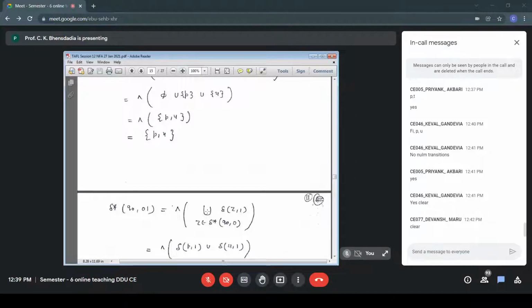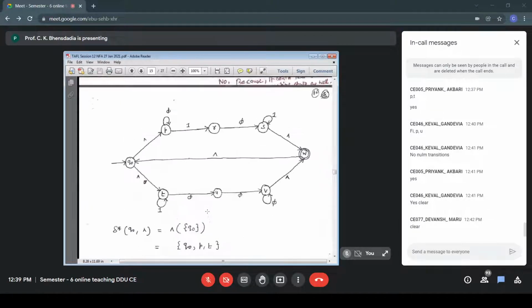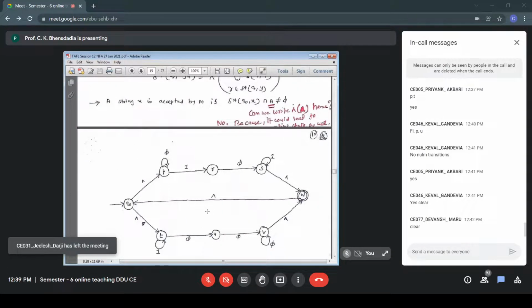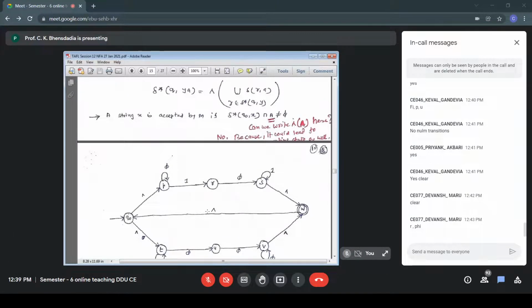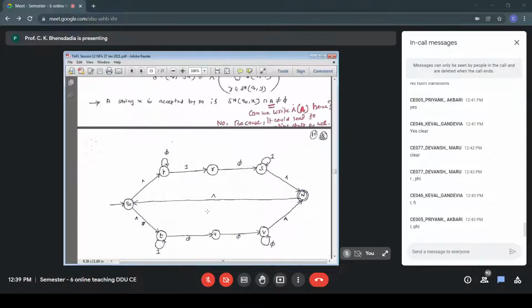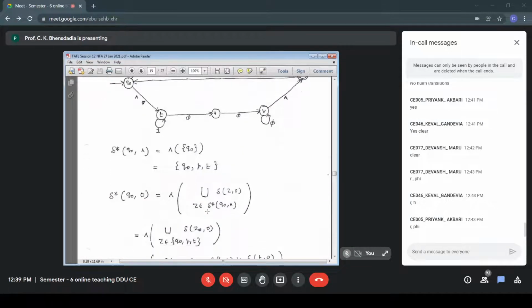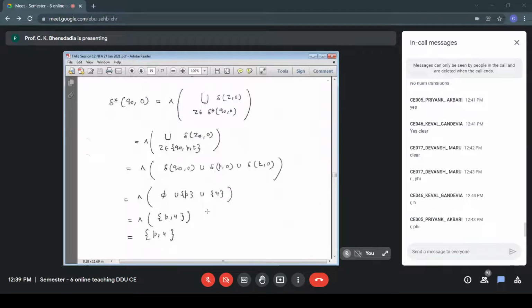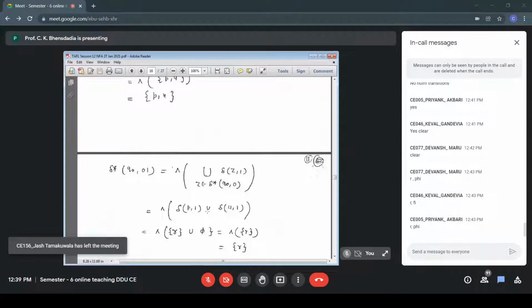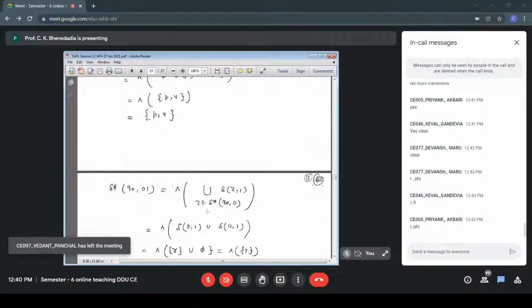So again, delta P1, delta U1. P1 answer is R. U1, that is phi. R and phi. In the union, answer is R. Union of R and phi, the answer is R. Correct. And then null closure of R.